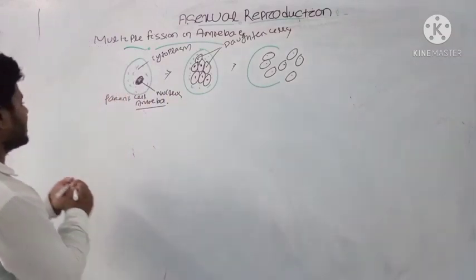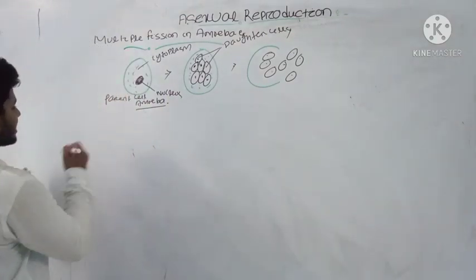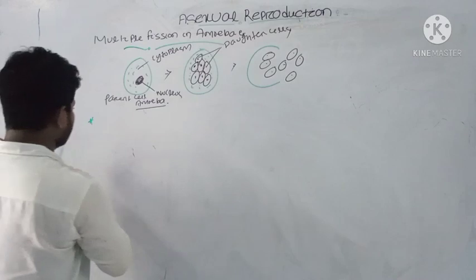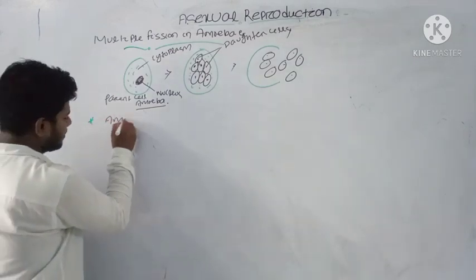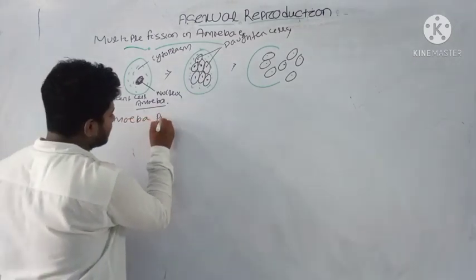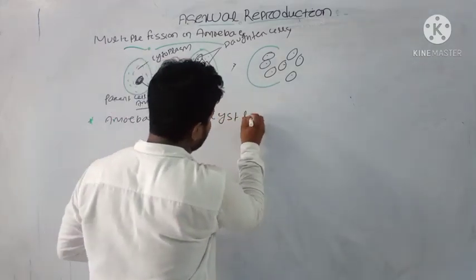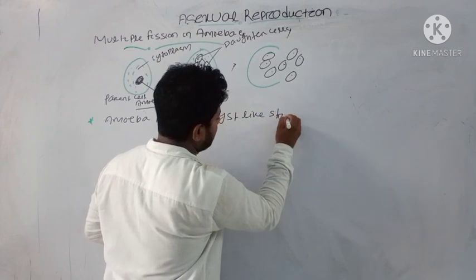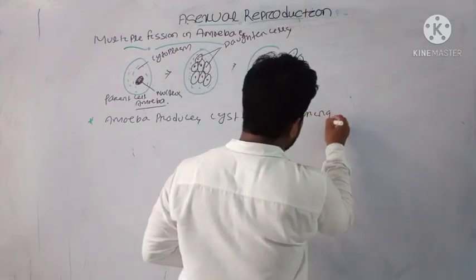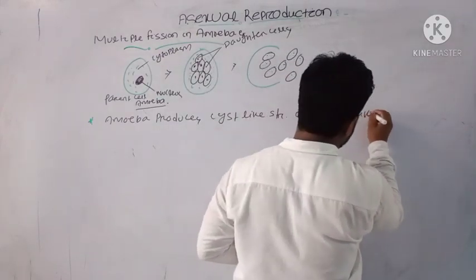Initially the amoeba produces a cyst-like structure during unfavorable condition.